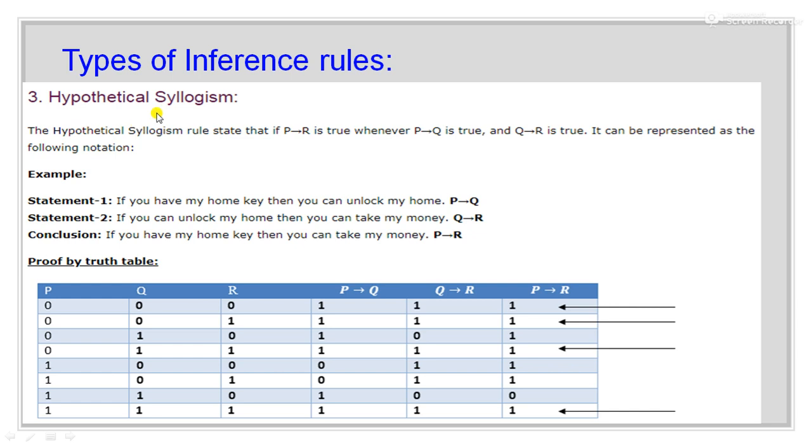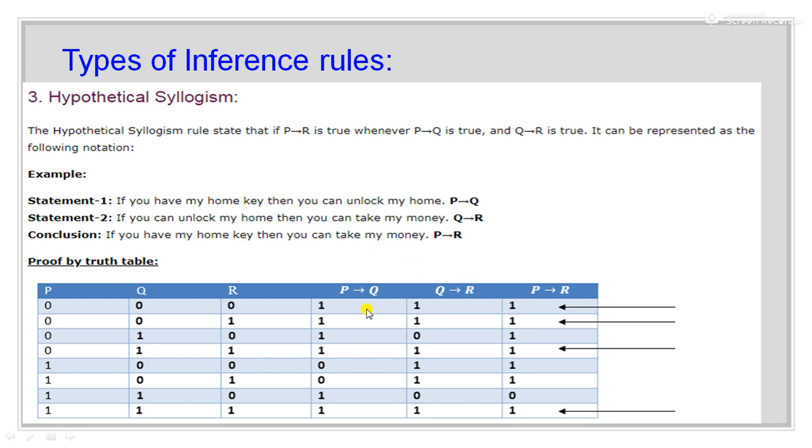Third is hypothetical syllogism. The hypothetical syllogism rule states that P tends to R is true whenever P tends to Q is true and Q tends to R is true. For example, if you have my home key, then you can unlock my home, and it is represented using P tends to Q. Now the second statement is, if you can unlock my home, then you can take my money. So from these two statements we can infer that if you have my home key, then you can take my money.